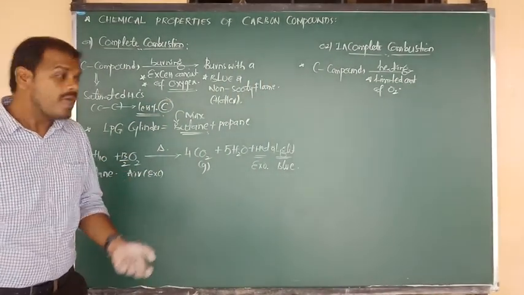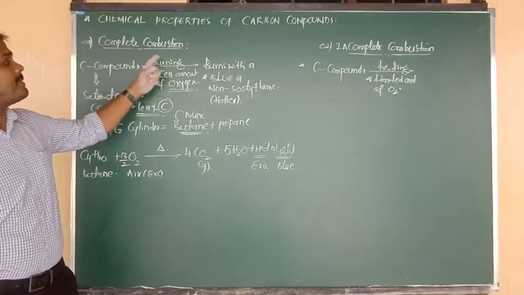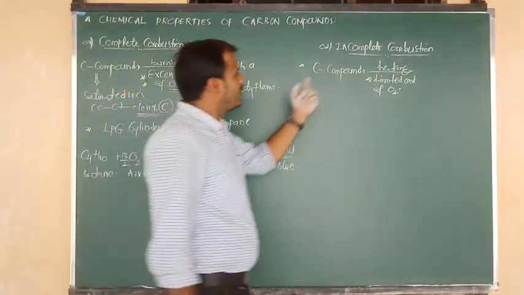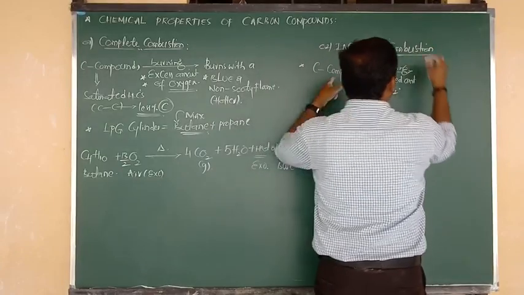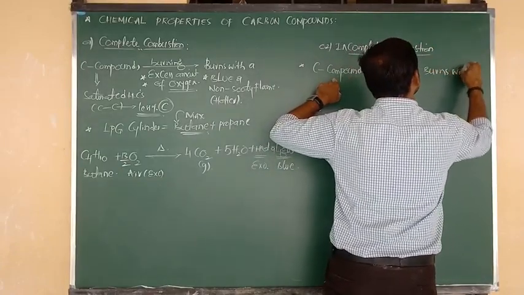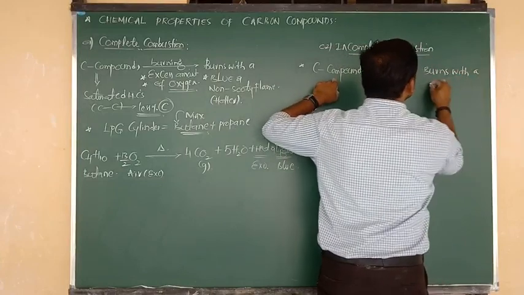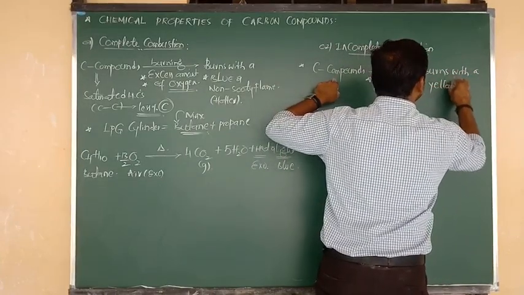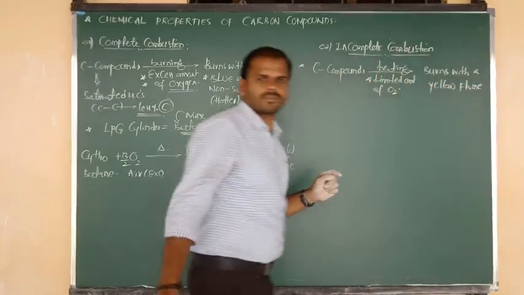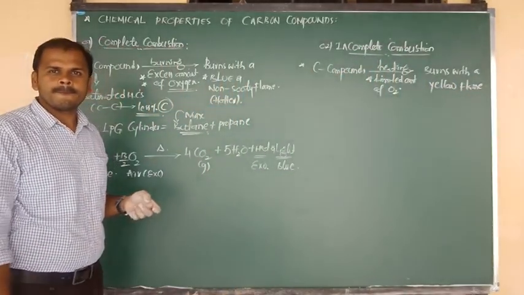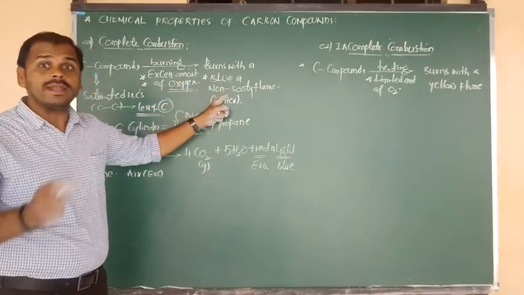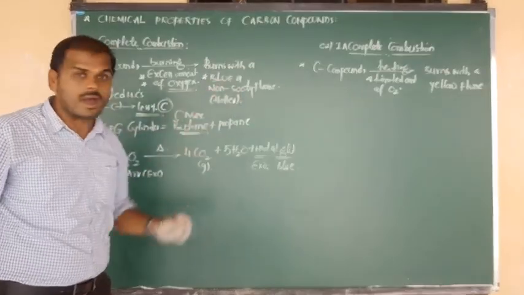Now here, carbon compounds upon complete combustion burn with a blue flame, but carbon compounds upon incomplete combustion burn with a yellow flame. Burning with a blue flame means we won't get any dark smoke, that is, non-sooty.